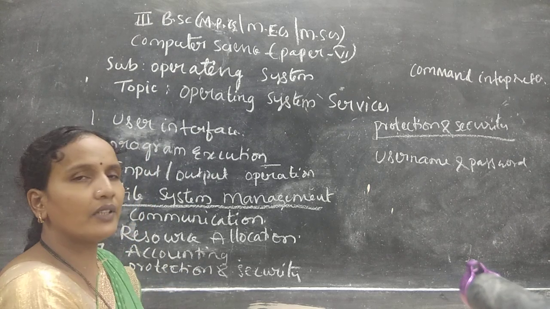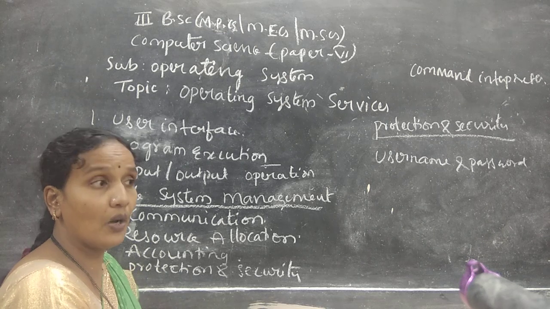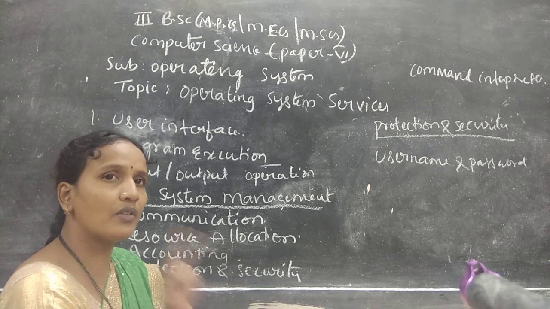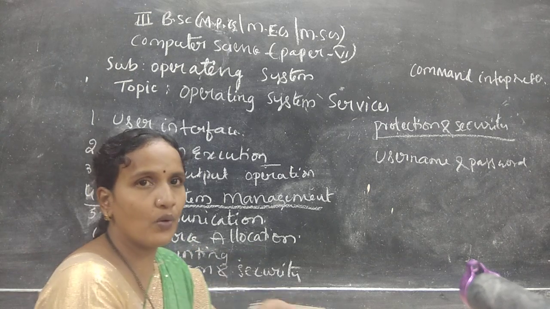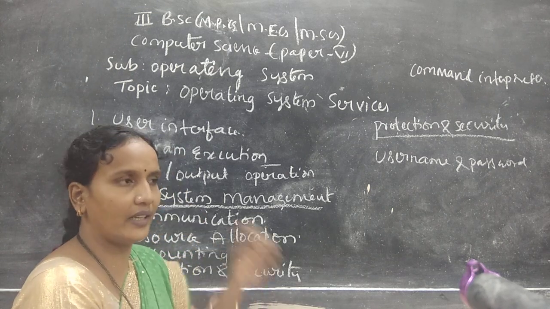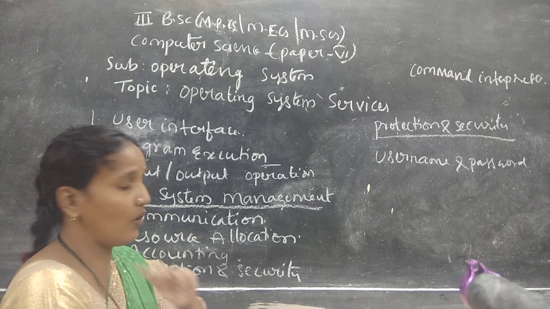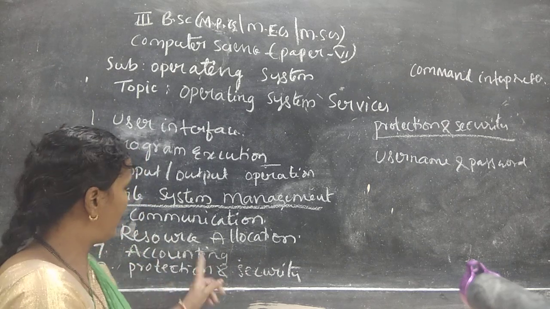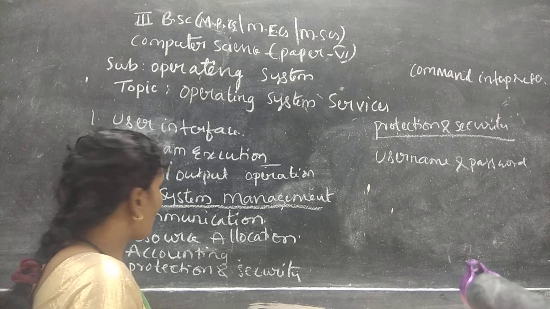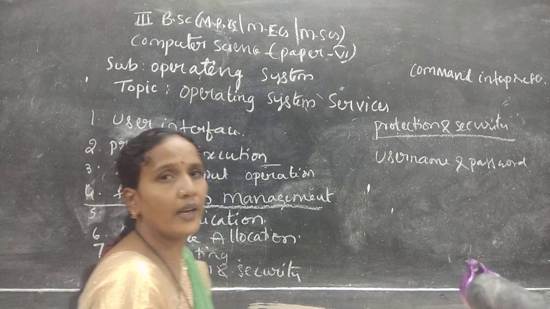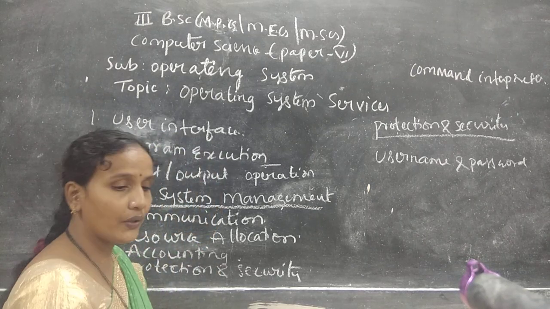And accounting. Whenever the user enters a system, the operating system should maintain complete information about the person. Means what files they have opened, what they have searched, what they did, what updates they made, and how much time they used that file. Everything should be maintained by the operating system. The next one is protection and security. Protection: the operating system provides protection to the user by using a username and password.